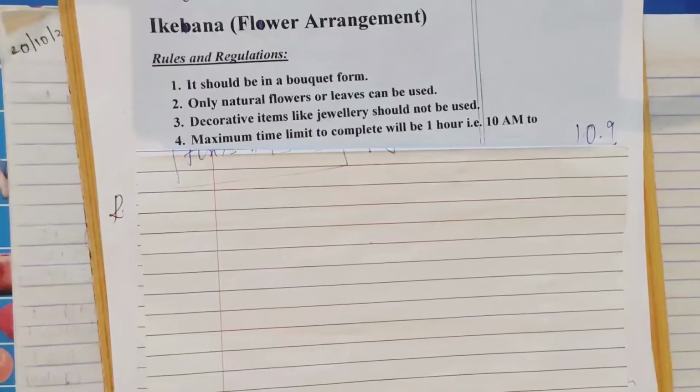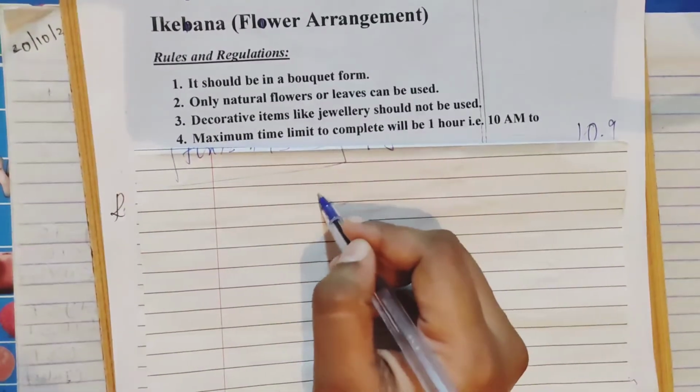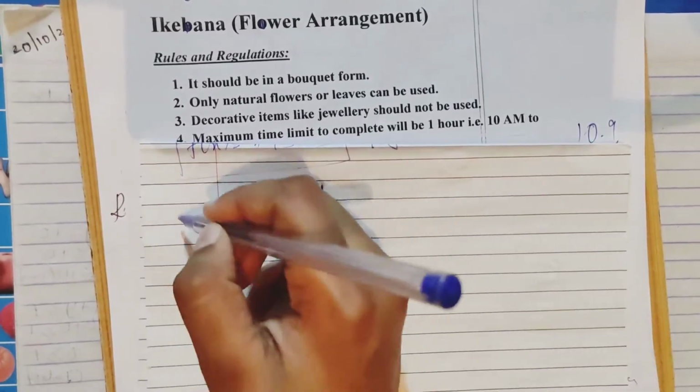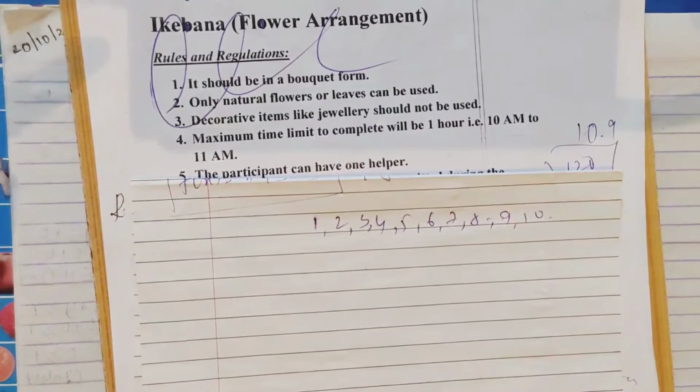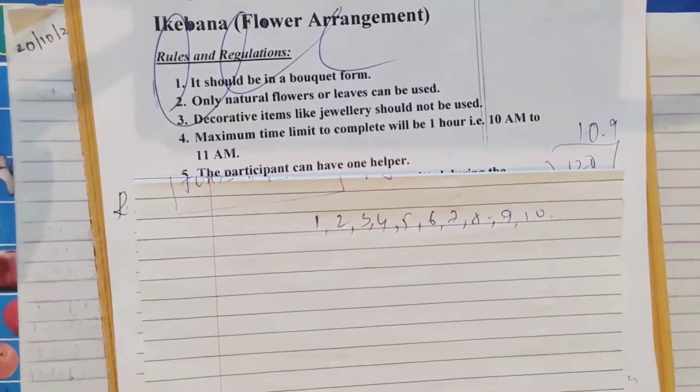There might be a little bit of light problem, please adjust. There might be slight disturbance, please try to avoid.